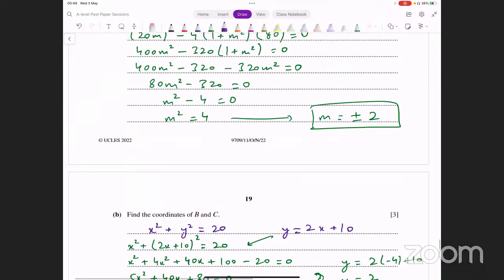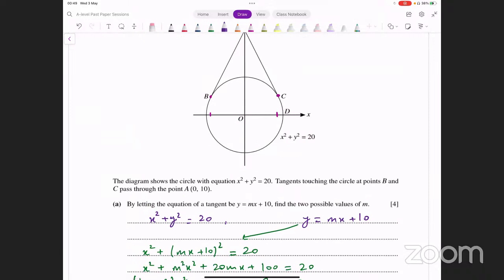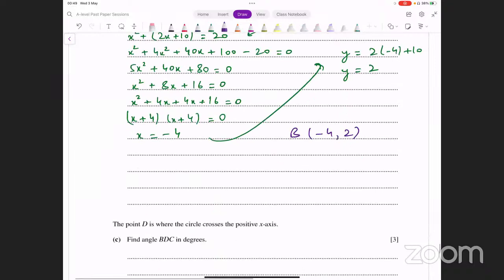What about the other point now? Its y coordinate should be the same. They are at the same level, right? And the x coordinate is just going to be the positive of this. So if its x coordinate was -4, that is supposed to be +4. So we can write the coordinates of C. We can say the coordinates of C are supposed to be 4 and 2 therefore. Okay, we now have the coordinates of B and C.